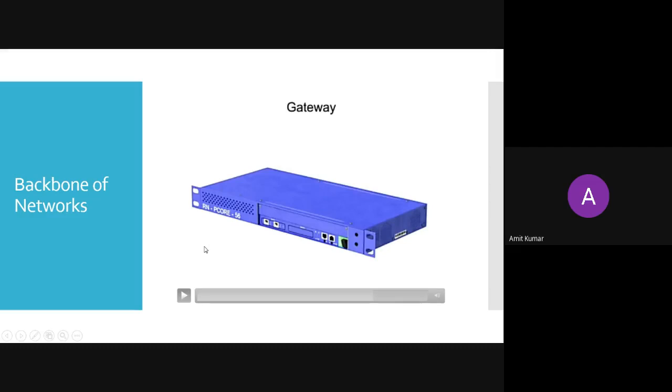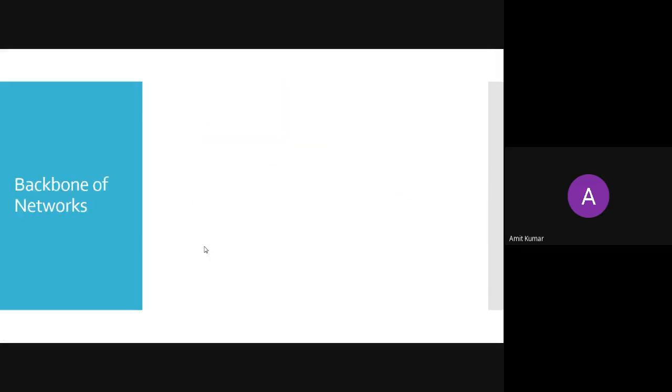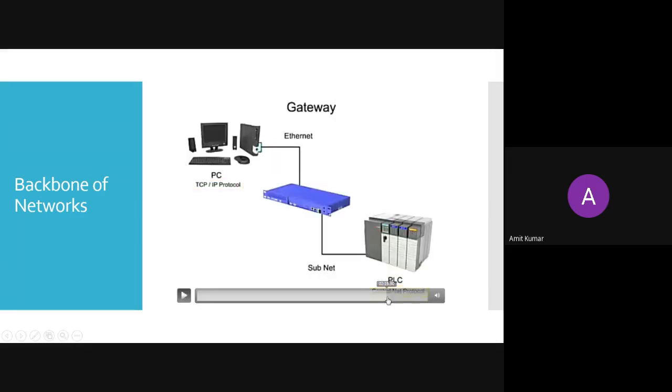Those PLCs will be used to control the devices. So we will see how this is going to work. So this is the gateway. Now there is a PC that is connected by Ethernet, and the PC is using TCP/IP protocol to send the message. Now we have another device, that is a PLC. We have a subnet. So this is a different cable which is used to connect the